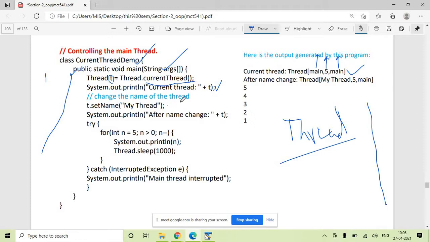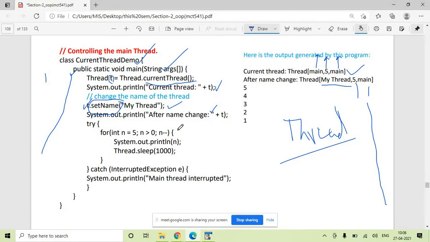Let's say you want to change the thread name. There is a function setName. You can use it with this reference variable t, and you can pass as the argument a new name that you want for your thread. After that, if you try to print it, you will see the thread name is changed. The thread name is now my thread, whereas priority and group remain the same.